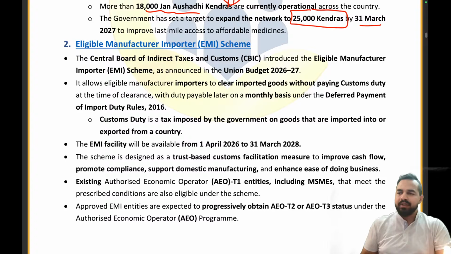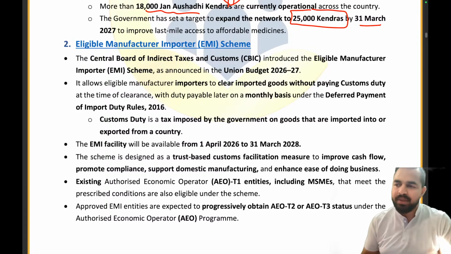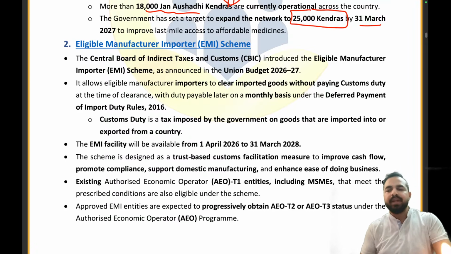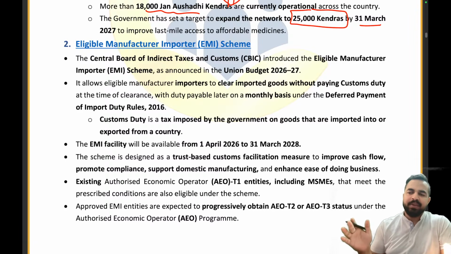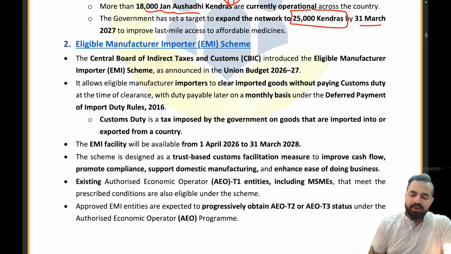See my dear friends, in this session we are going to cover all these important things from the examination point of view, right? This is part 1 of the month of March. Month of March is really very important to be covered from examination point of view. And today we have started with the 1st to 10th of March. In just the span of 2 sessions, we will be able to cover the 10 days of the month of March 2026. A big win for all of you. Now let's move on to the next news article.